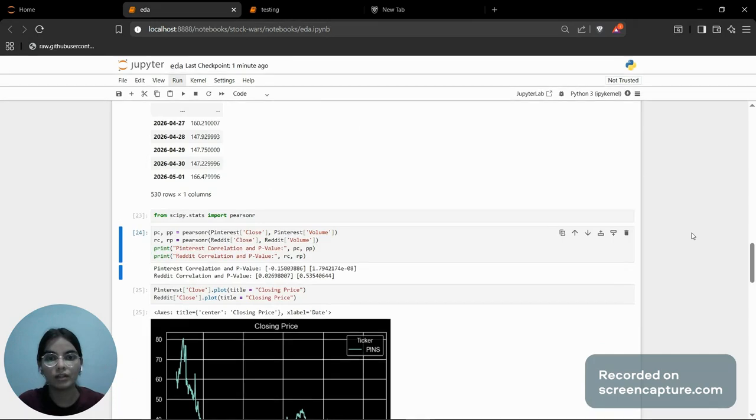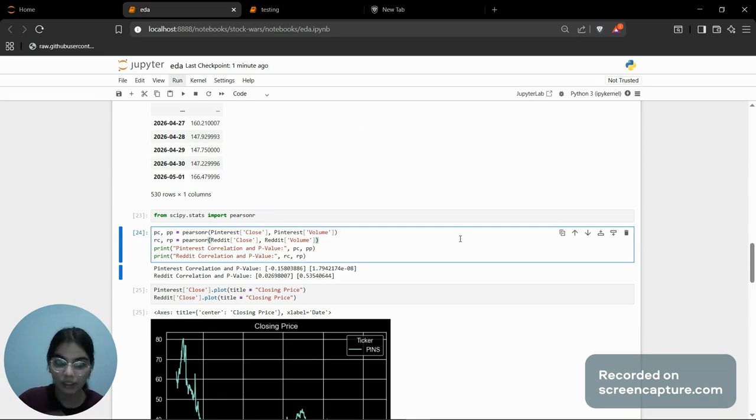Correlation is the relation between two features to see how much they depend on each other or how much they are related. So as we can see, the Pinterest correlation value is negative, minus 0.15, which indicates there is a very weak negative relationship between price and trading volume. So this means as volume increases, price tends to decrease slightly. Also, the extremely small p-value indicates that this relationship is statistically significant and unlikely to have occurred by chance.